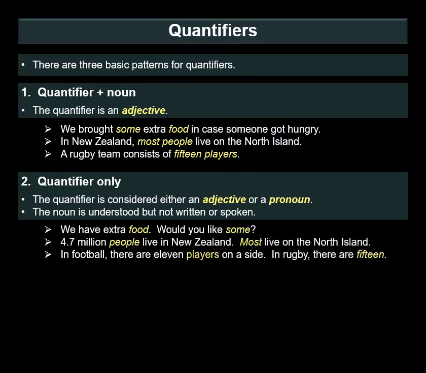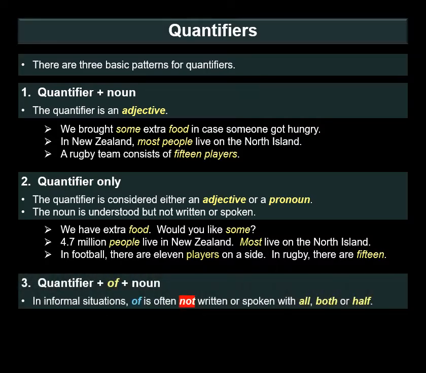Would you like some? Food is understood, so I don't need to repeat it. 4.7 million people live in New Zealand. Most live on the North Island. Most what? Most people. In football, there are 11 players on a side. In rugby, there are 15. 15 what? 15 players.